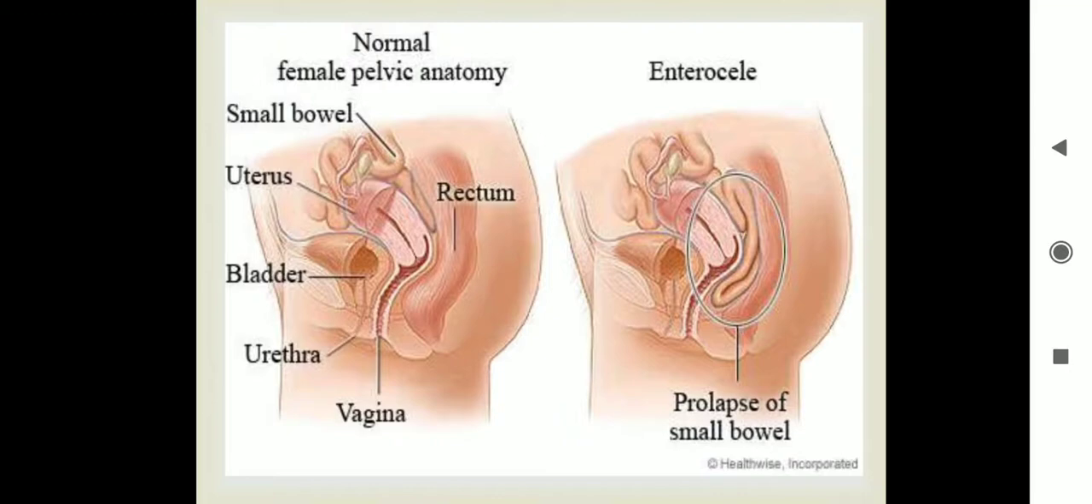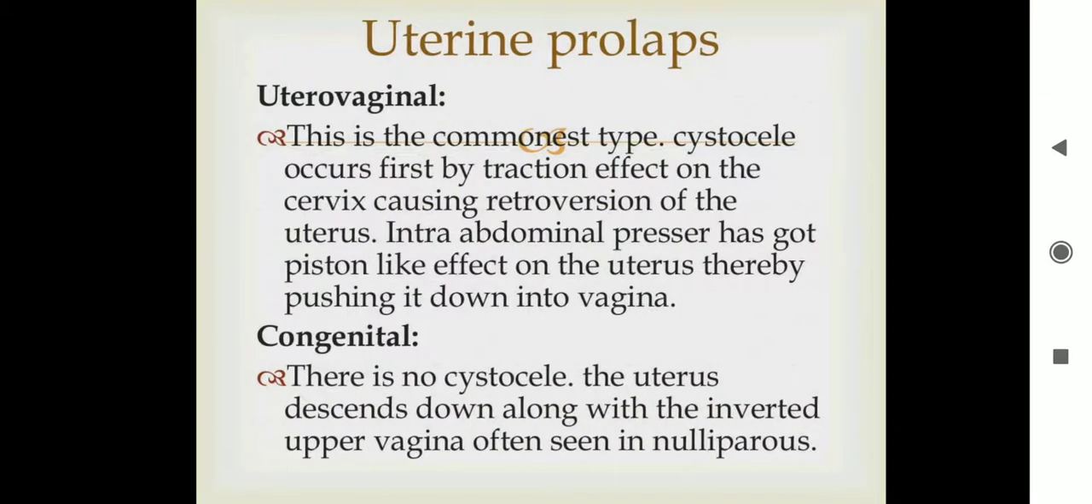So in this figure you can see the intestine protruding into the posterior vaginal wall, a prolapse of the small bowel, which is called an enterocele.